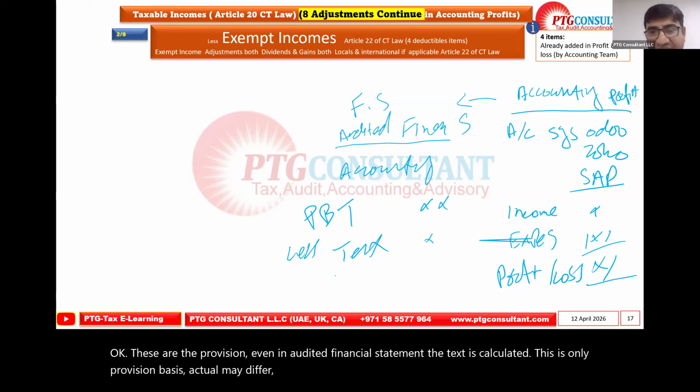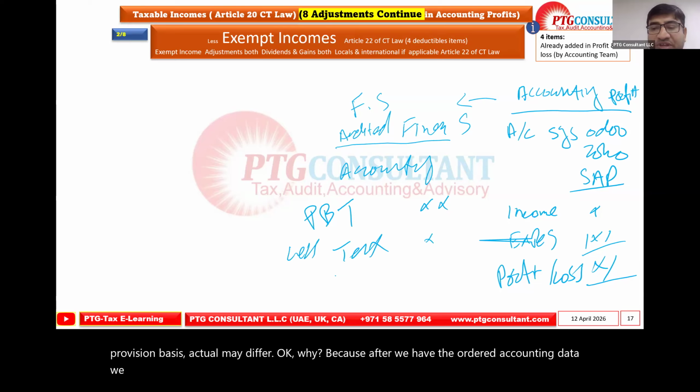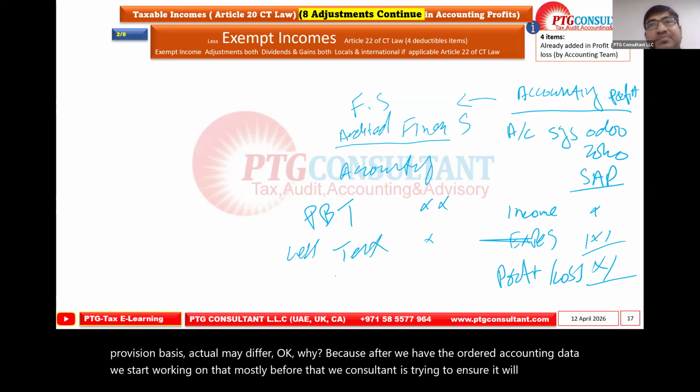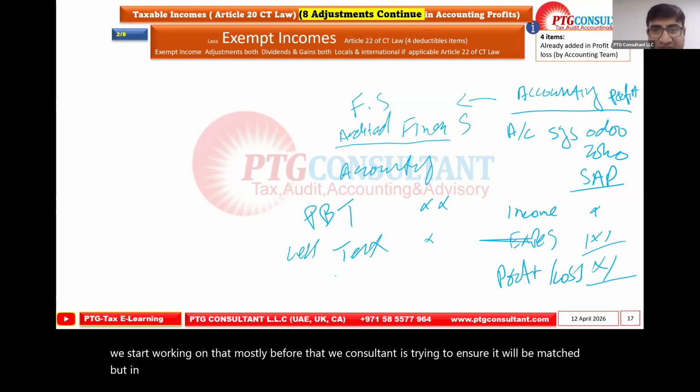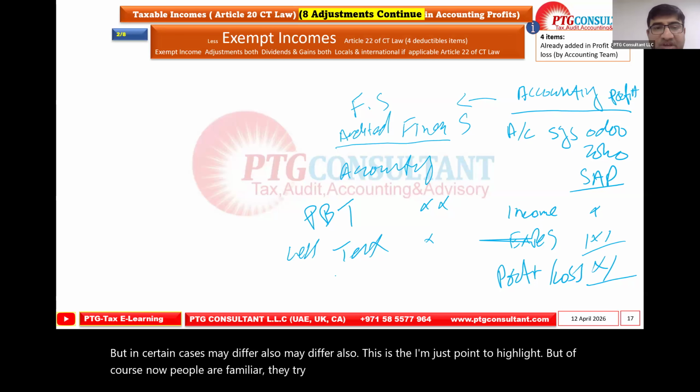Okay, why? Because after we have the audited accounting data, we start working on that. Mostly before that, we consultants try to ensure it will be matched, but in certain cases it may differ also. This is just a point to highlight. But of course, now people are familiar. They try to do all the adjustments before the audit is issued.